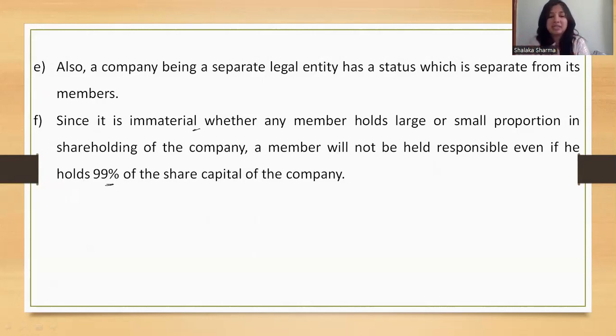And that is very much the reason that a member, even if he is holding 99% of the share capital of the company, he is not responsible.